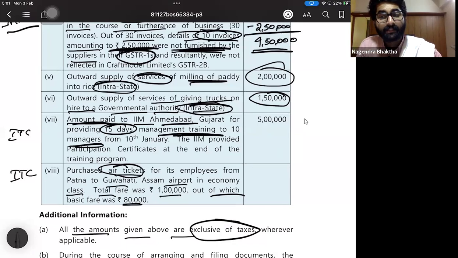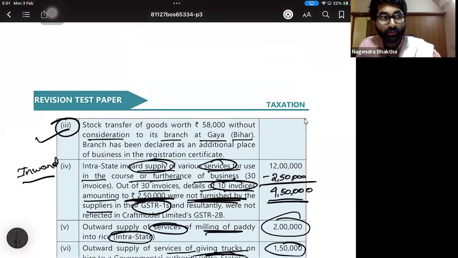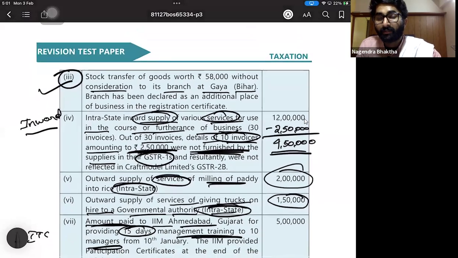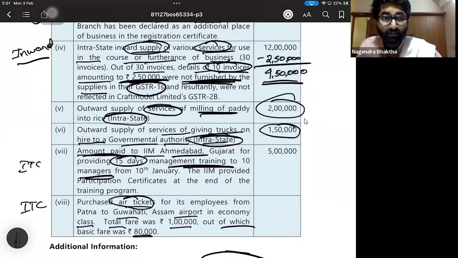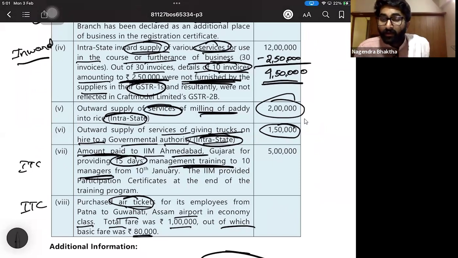But the problem is the supplier is from Gujarat and we are in Bihar. Gujarat to Bihar, IGST is applicable. Sir, how IGST? Because the supplier is in Gujarat, the recipient is in Bihar. Place of supply is Bihar, no. Why is place of supply Bihar?